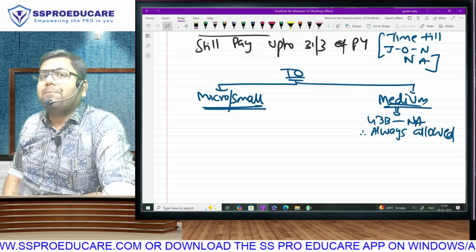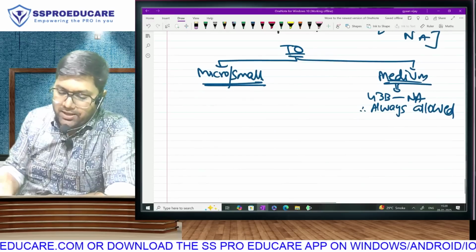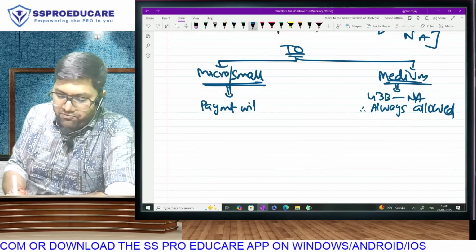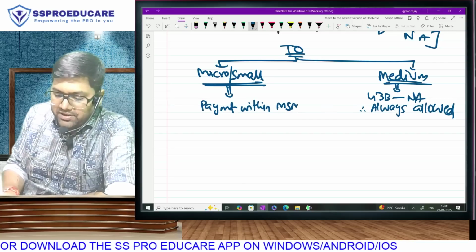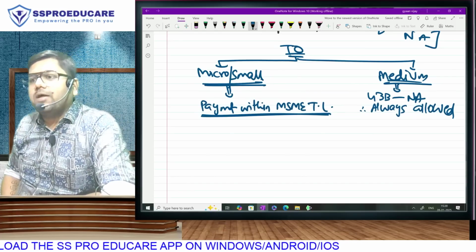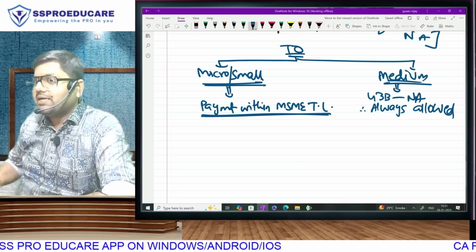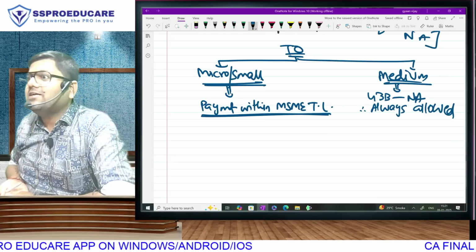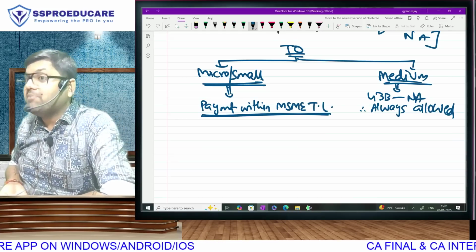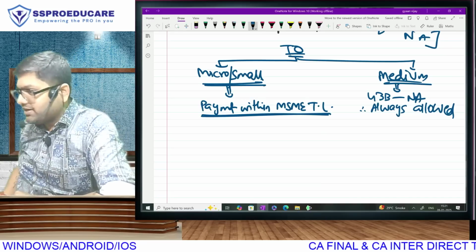43B is applicable only if the payee is micro or small. Is that clear? Now, for micro or small, I will check whether the payment is done within the time limit given in the MSME Act. You have to make payment to MSMEs as per the time limit given in that Act. The two options are yes or no, but you won't understand unless you know that time limit. So first I will tell you the time limit for making payment to MSMEs under the MSME Act. Then we will see if the payment is made within that time limit.